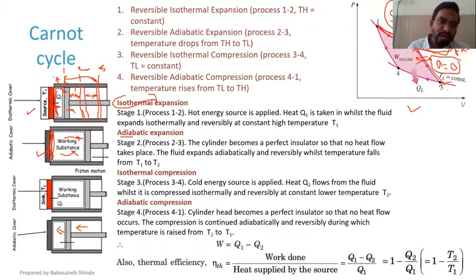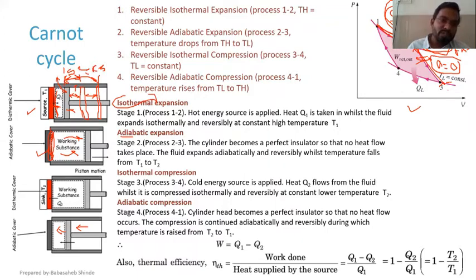And if you want that heat transfer to maintain the constant temperature, the process should provide enough time for that heat transfer. And to provide that enough time, the process should occur extremely slowly. And that 1 to 2 is nothing but this motion 1 to 2. So for this 1 to 2, the piston should move extremely slowly, and for 2 to 3, the piston should move extremely fast.